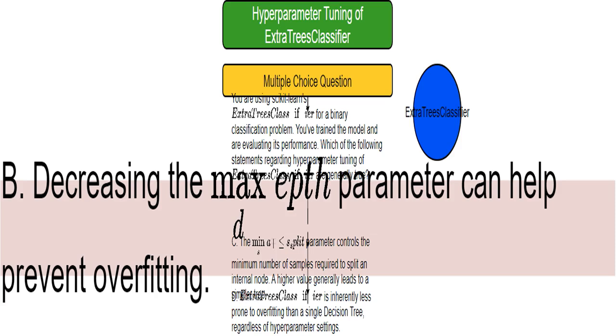Reducing max_depth makes decision trees shallower, less complex, and less prone to overfitting. Overfitting means the model performs great on the training data but poorly on new, unseen data. Shorter trees are more generalized.